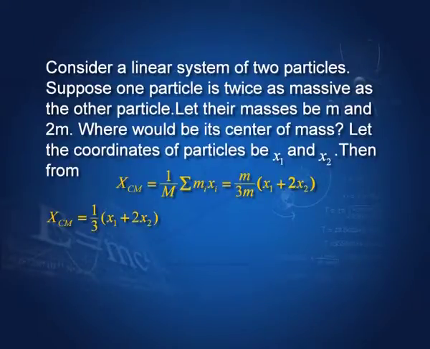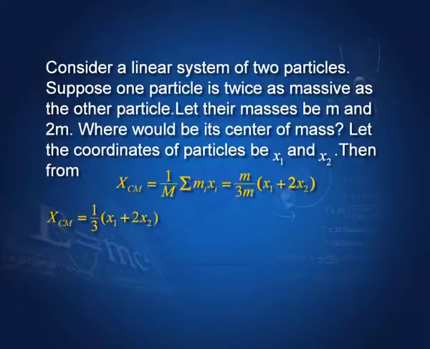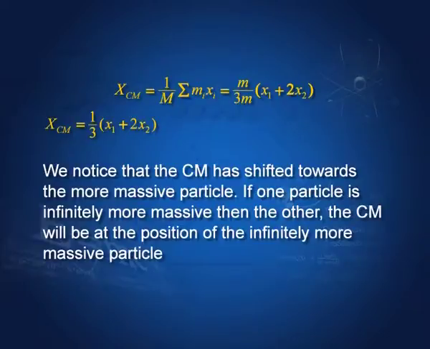Now, let us consider a linear system of two particles, and suppose one particle has twice the mass of the other particle. Then we can use our equations and get x_CM is 1/3 times (x1 plus 2 x2). That is, x1 is the coordinate of particle 1 of mass m, x2 is the coordinate of the second particle with mass 2m. When the two masses were equal, x_CM was at the center of x1 and x2. Here it is 1/3 (x1 plus 2 x2). It has moved towards x2, that is, towards the heavier particle. So, the center of mass moves towards the heavier particle.